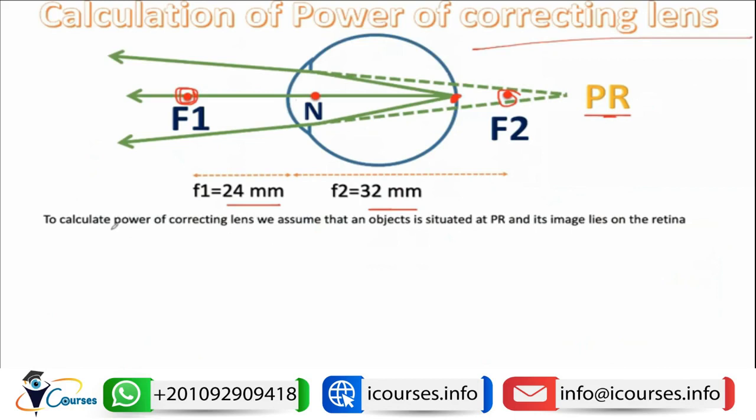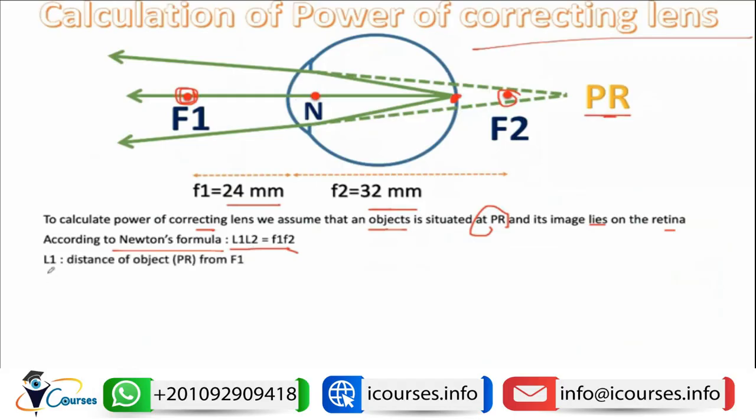So how to calculate the power of the correcting lens? To calculate it, we assume that there is an object present at the punctum remotum, and its image lies on the retina. In such a condition we can apply the Newton formula, which states that L1 L2 equals F1 F2. What is L1? L1 is the distance of the object, the punctum remotum, from the F1.